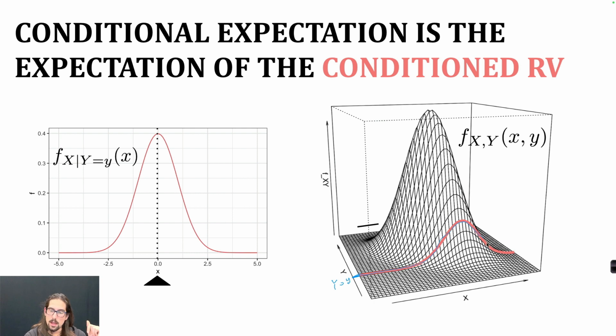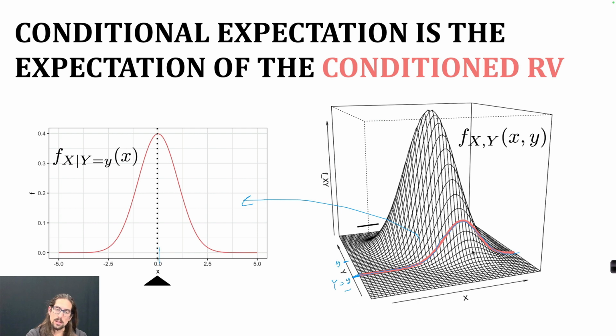And so I can ask, what is the mean of that distribution? That's what I'm showing here. I've just taken that over here, and I'm asking, what's the mean of that? And in this case, it's 0. Now I can change the value of y a little bit. I can put little y equal to a different value here, and I can ask the same question. What's the mean of x when I've moved y a little bit?